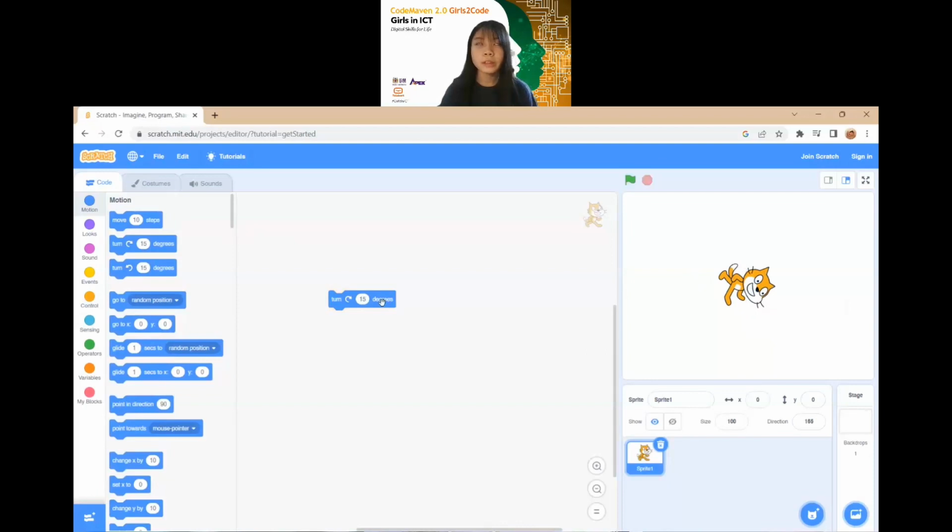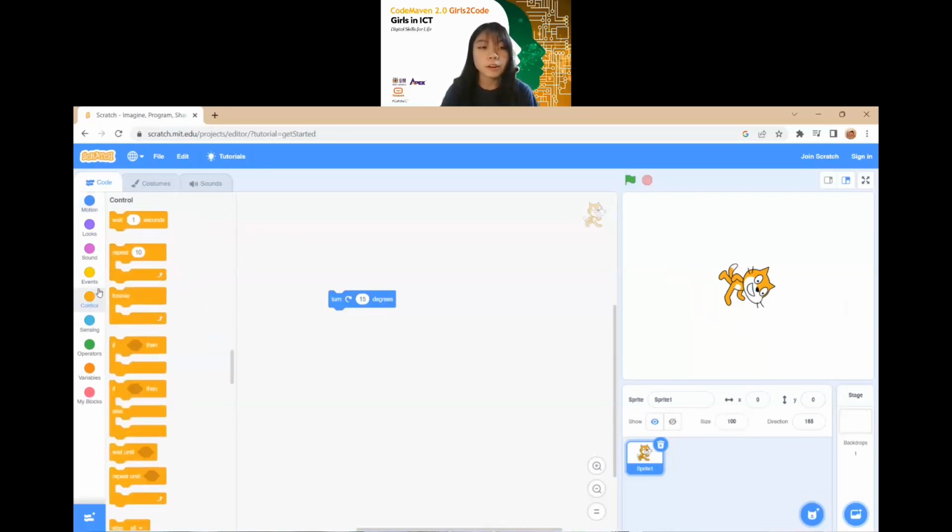So what if we want it to rotate non-stop without clicking it? We can go to Control, choose the forever loop, and click on it. We will realize that the cat starts to spin non-stop by only clicking on the instruction once. What if you want it to spin slower? You can choose a smaller number like 2.